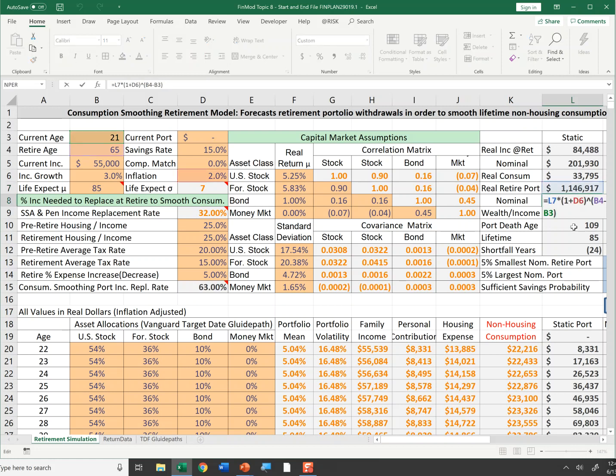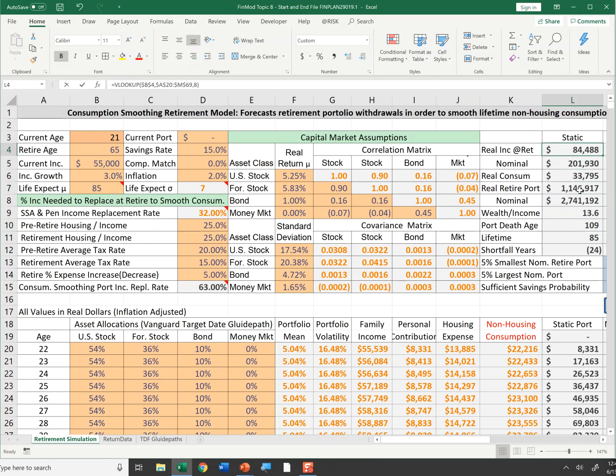However, I then grossed up that $1.146 million by increasing it by 1 plus the inflation rate for the number of years from age 21 to age 65. So in real dollars, I've saved $1.1 million, but at age 65, when I actually look at my account, it'll be $2.7 million.